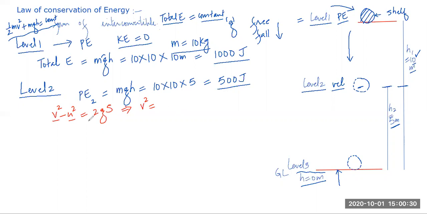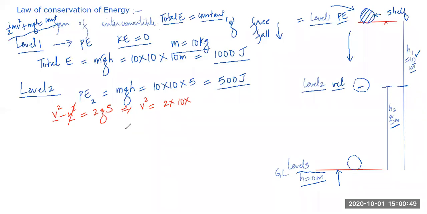It was 0. So this is 0. This is gone. So it's equal to 2 into g, which is 10, into what is s? S means this h, 2gh or 2gs. So this is 5 meter. Am I right? V square minus u square is equal to 2gs. S is 5 meter.